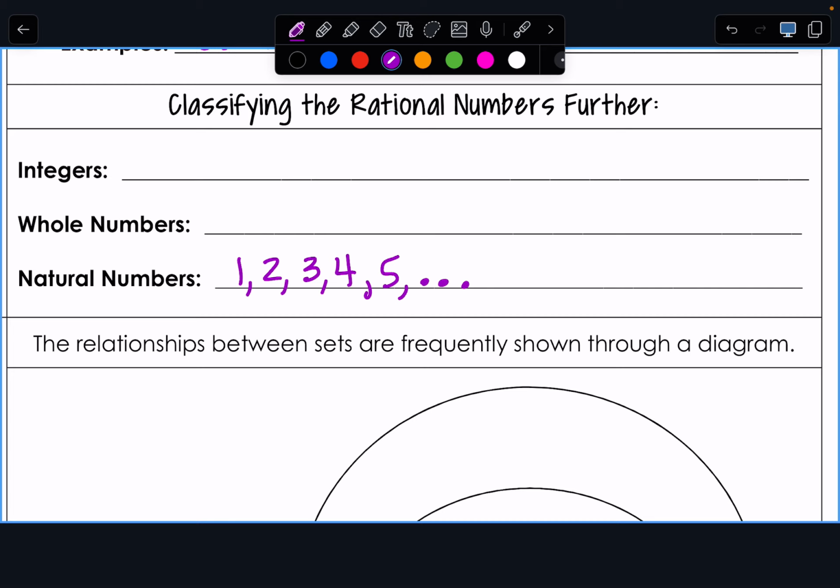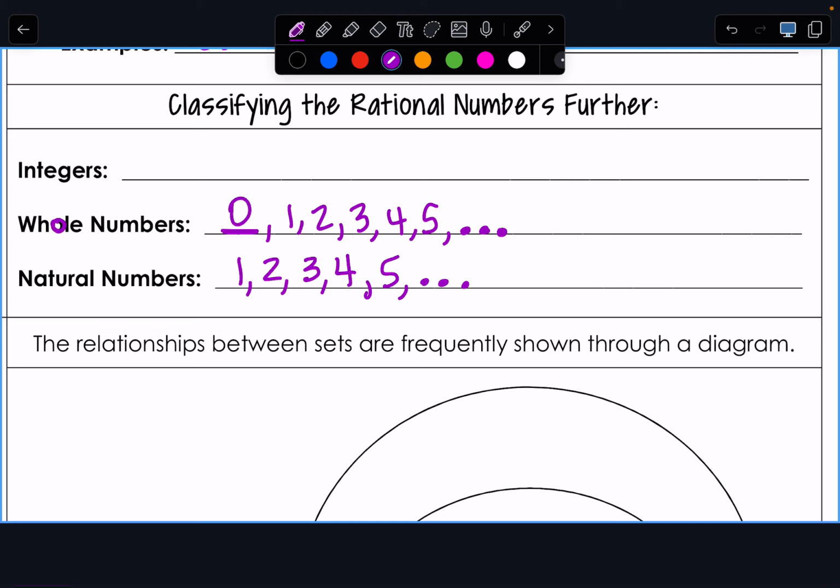Okay. So now when we move up to the whole numbers, which number or numbers are we going to tack onto that? So we're still going to have 1, 2, 3, 4, 5. But there's something we're going to put right here. 0. Oh, 0.